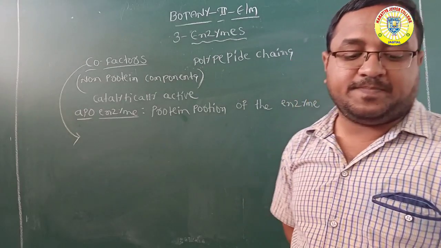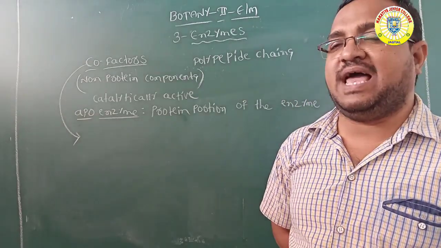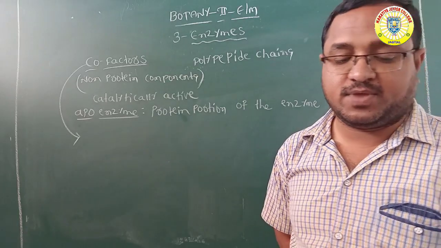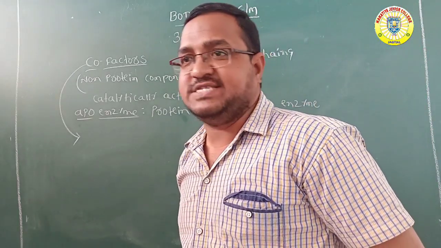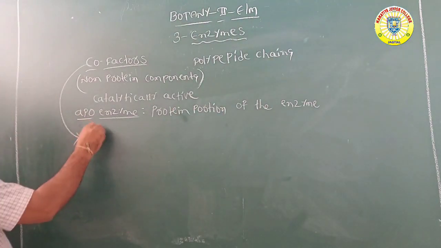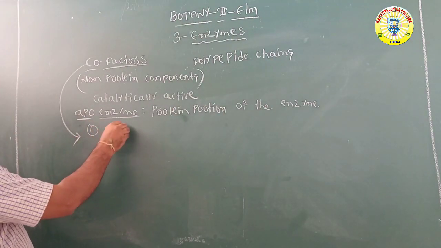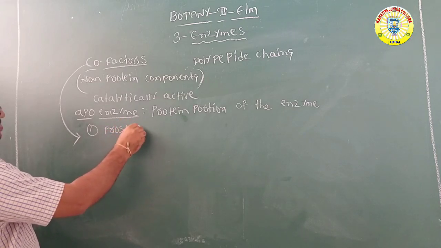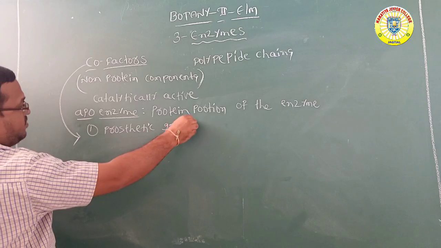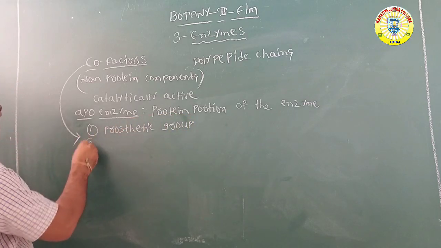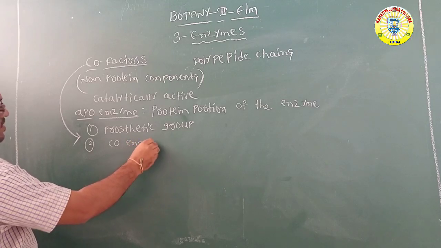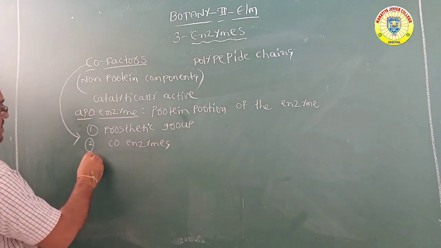Prosthetic group, coenzymes, metal ions.